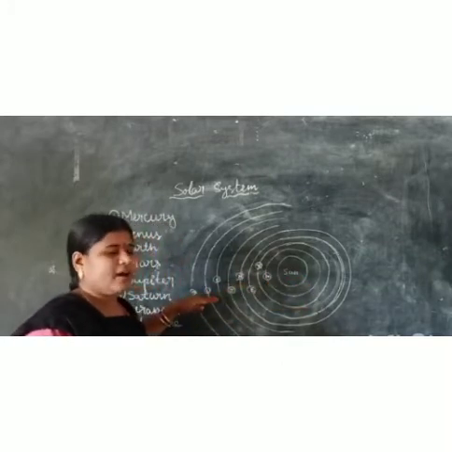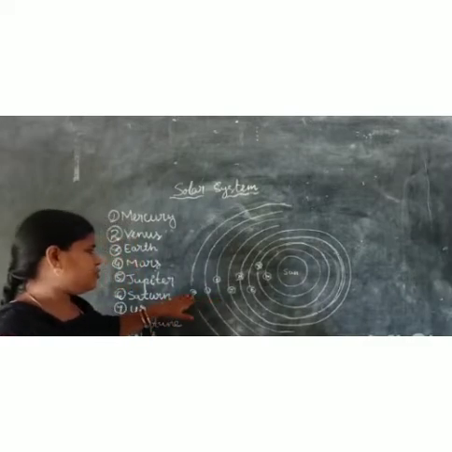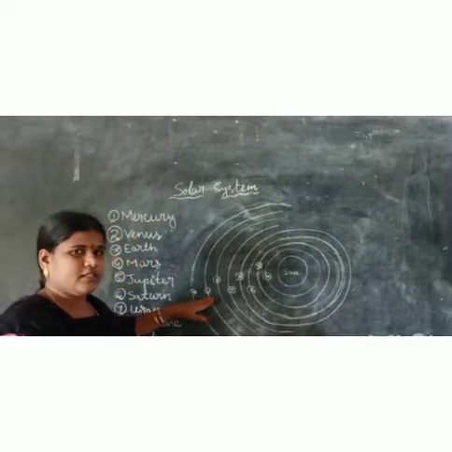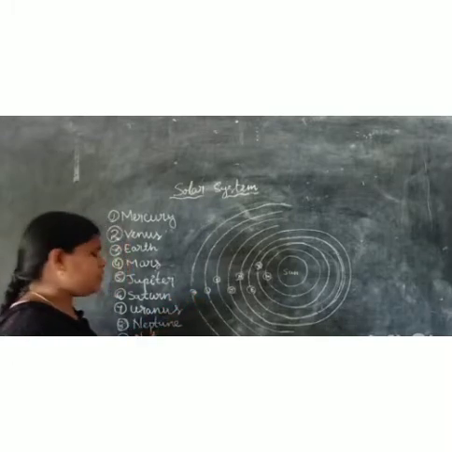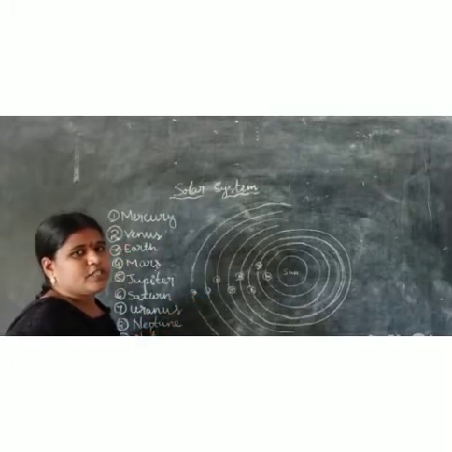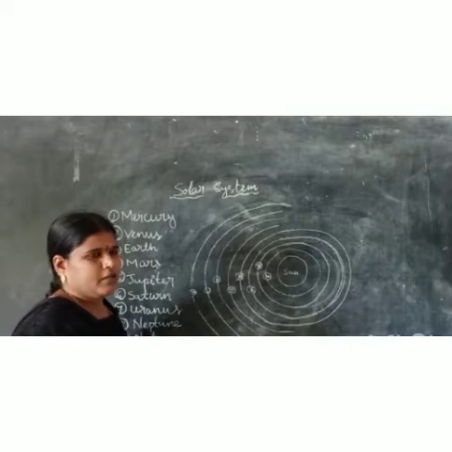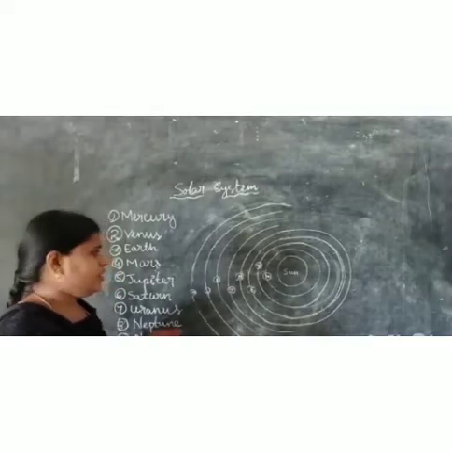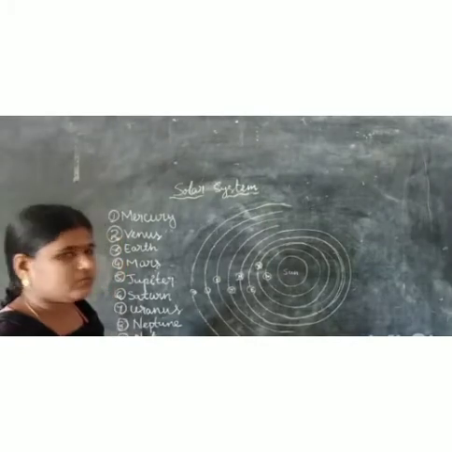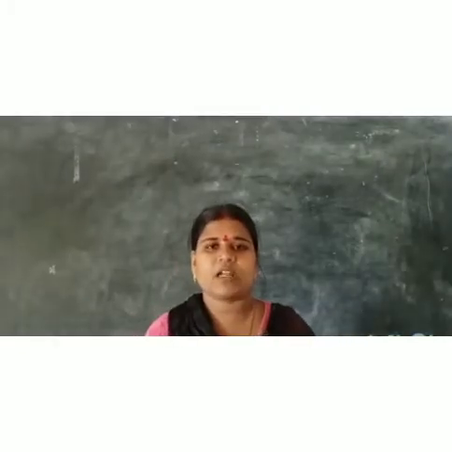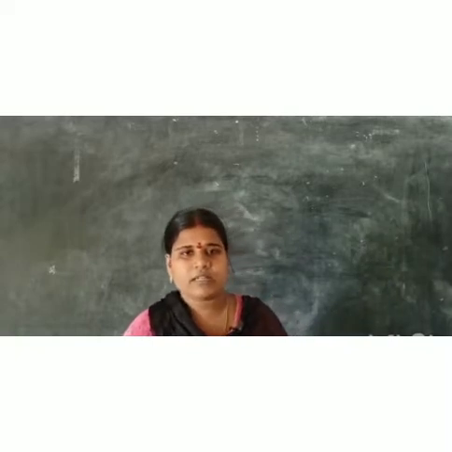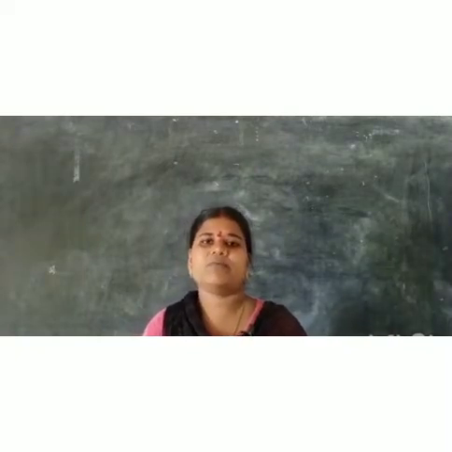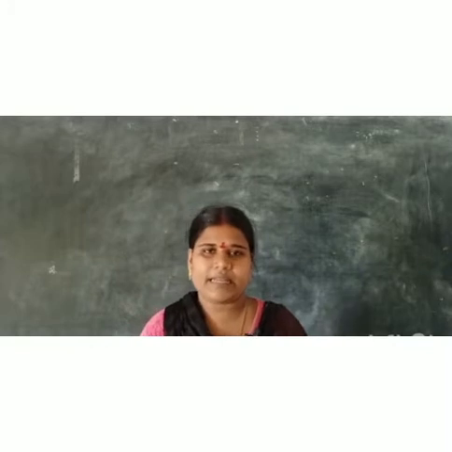Which planets are very far away? Neptune and Uranus. These are far away from the sun. The 9th one, Pluto, has been removed from our solar system. Next, as all the planets move around the sun, like that the moon moves around our earth. That's why the moon is called the earth's satellite.